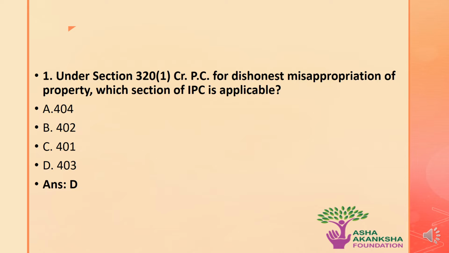The first question is: under Section 320, Clause 1 CRPC, for dishonest misappropriation of property, which section of IPC is applicable? The options are A. Section 404, B. Section 402, C. Section 401, or D. Section 403. The correct answer to this question is option D, that is Section 403, the correct section of the IPC which is applicable to Section 320 Clause B CRPC that states the dishonest misappropriation of property.